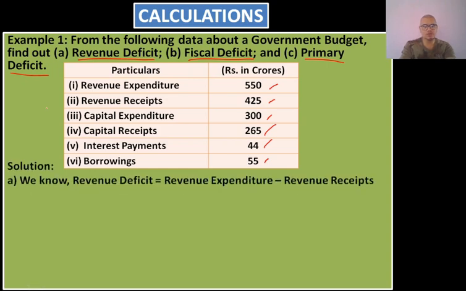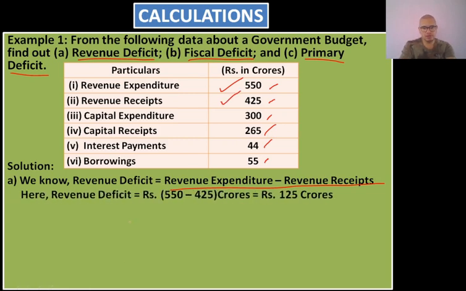We know the formula of revenue deficit: revenue expenditure minus revenue receipts. The revenue expenditure over here is 550 and the revenue receipts is 425, isn't it? So revenue deficit will be rupees 550 minus 425.